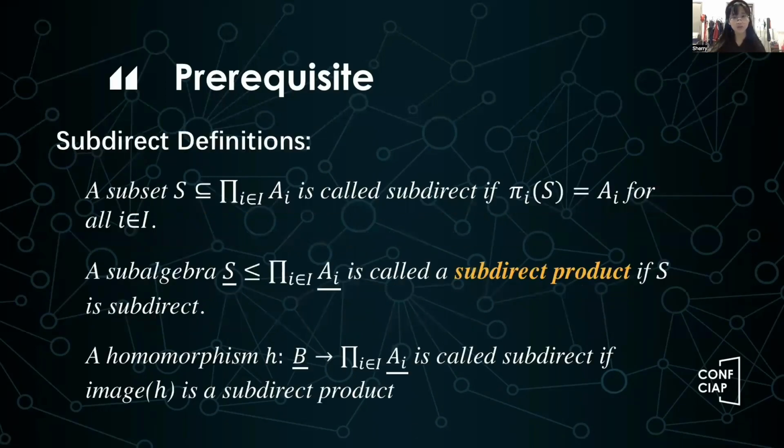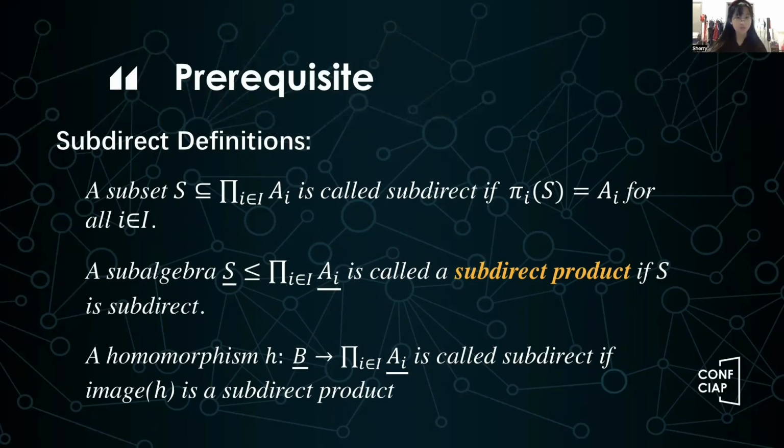Now, let's talk about algebra decompositions. Recall that in module theory, we can decompose a semisimple module into simple modules, and here we can think of simple modules as indecomposable modules. Similarly, recall that in the set of natural numbers, we can factorize any natural number to be the product of primes. And here we think of primes as those indecomposable numbers. So, what are those indecomposable algebras? Mathematicians worked on finding a good definition for it for several years, and eventually they found a good definition called subdirectly irreducible, which we will talk about in several minutes.